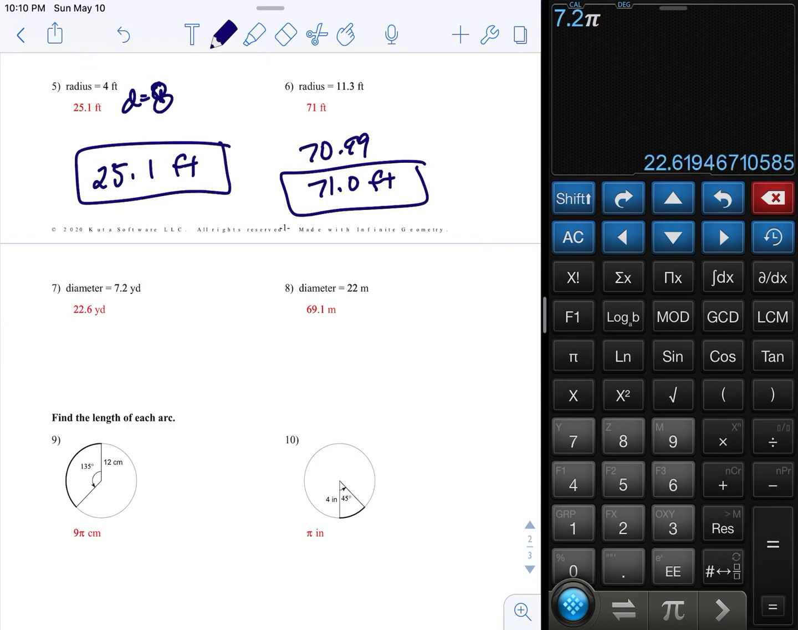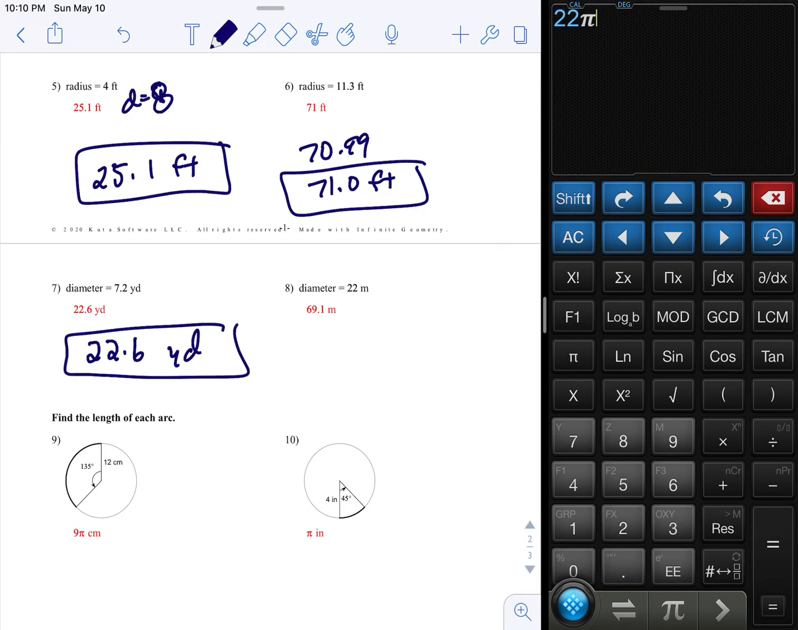In your calculator, you don't even have to hit times pi because the calculator understands that. So this should be very easy this week, the whole week actually.